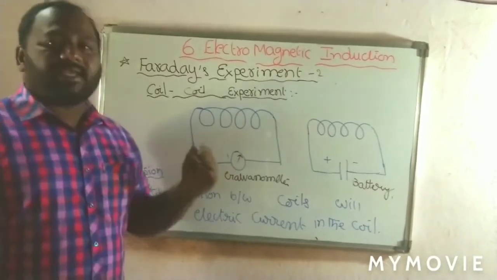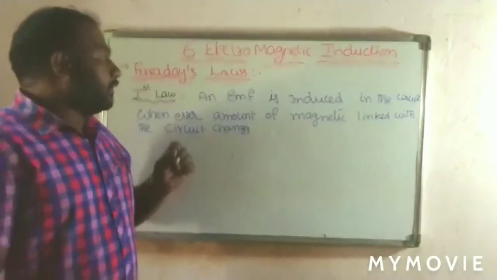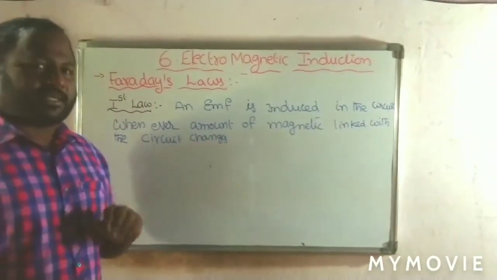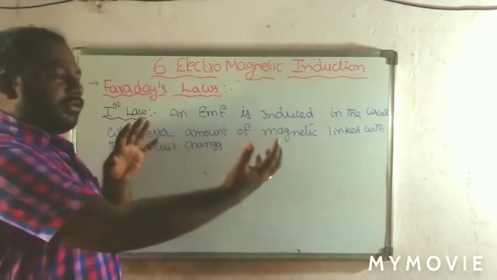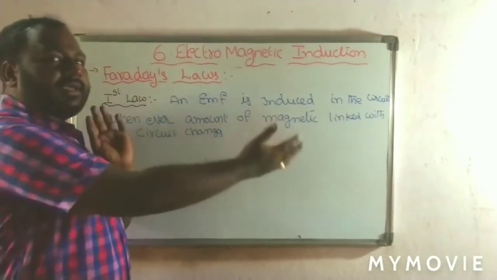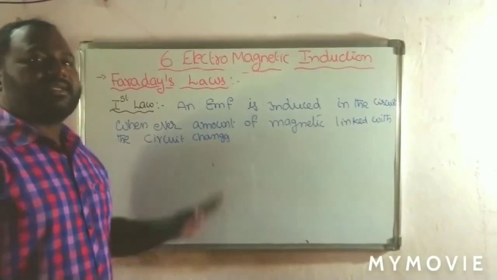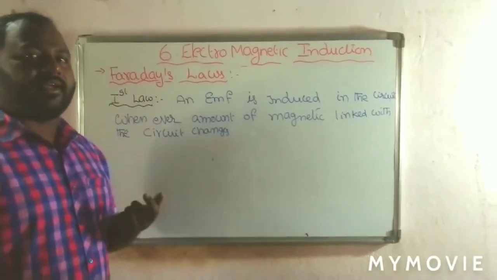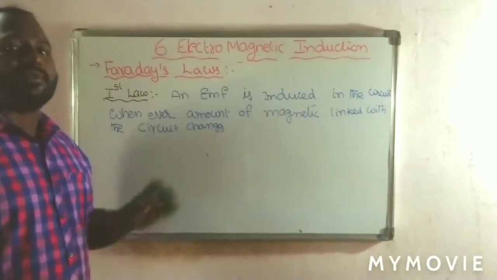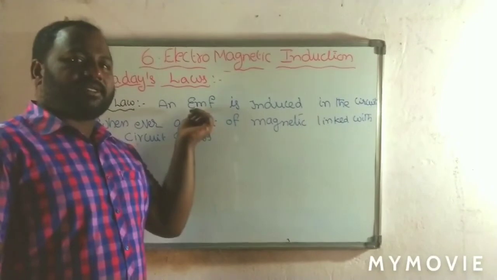From these two experiments he gave two laws. Those laws are called Faraday's laws. See the first law. What we observe, whenever the coil or magnet is brought nearer to the second coil and then moved away, the galvanometer shows deflection. When the galvanometer shows deflection, it means an electric current is flowing, induced in the coil. That induced current is due to the electromotive force in that coil. The electromotive force is nothing but voltage. It is represented as EMF.